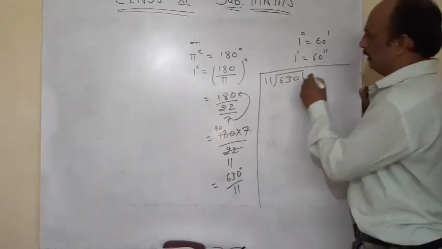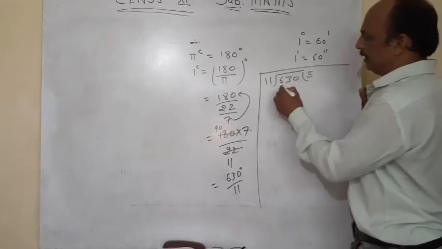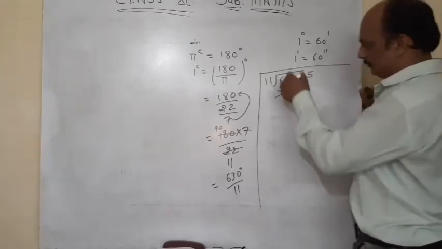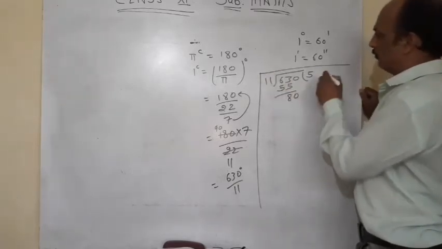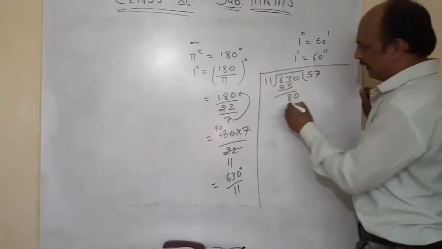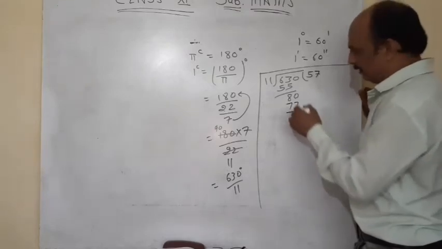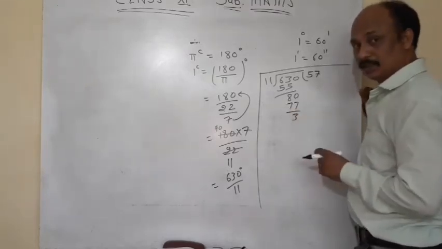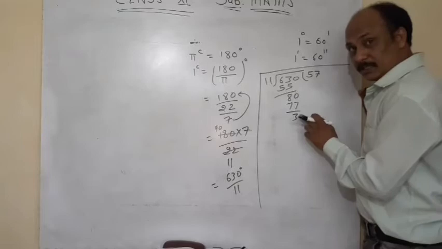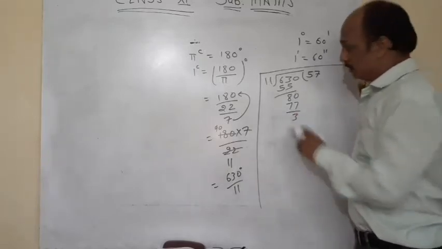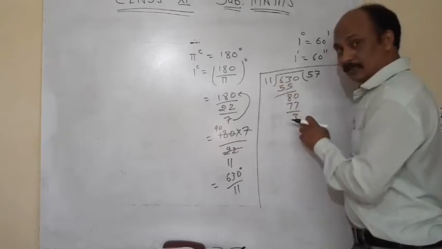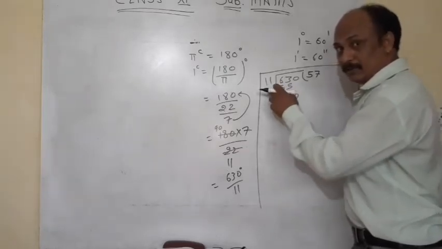Like it is 5 times 55, 80. Now it is 7 times 77 and it is 3. There is remainder 3, which means we can't divide 3 by 11.